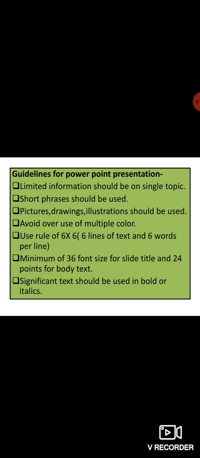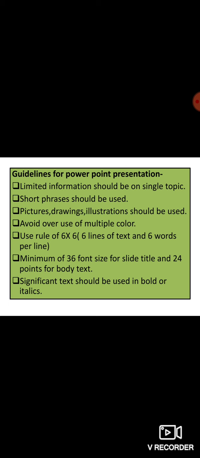And avoid overuse of multiple colors. We should not use so many colors in the PowerPoint presentation. Use the rule of 6 into 6, that is 6 lines of text and 6 words per line. 6 lines and 6 words per line, so that it is more clear.